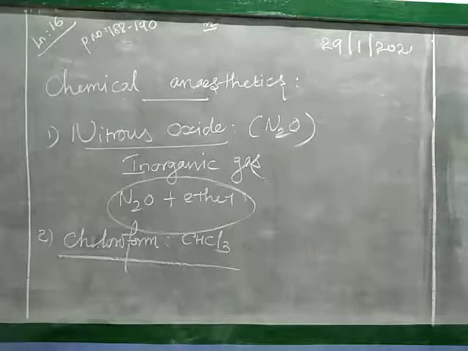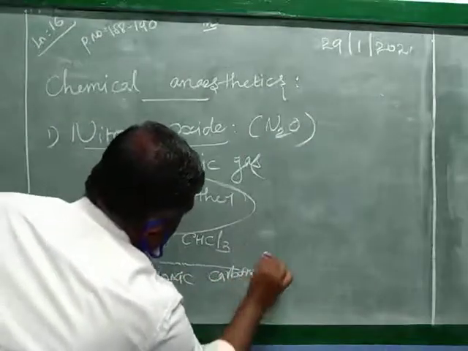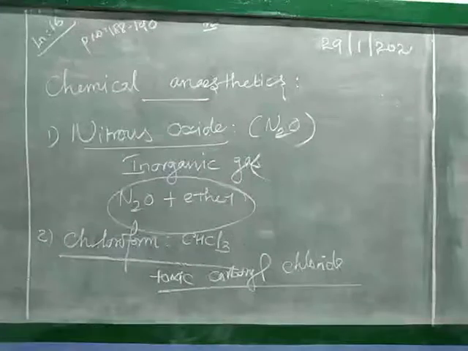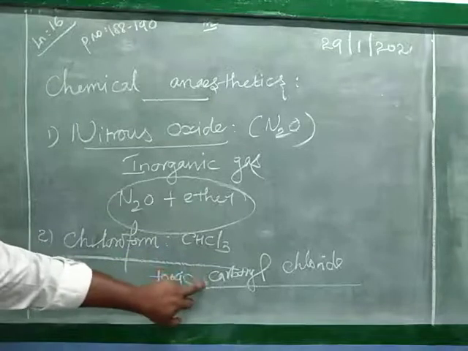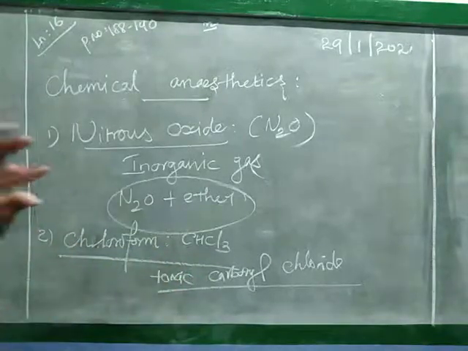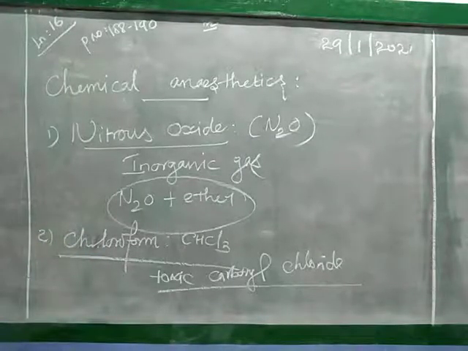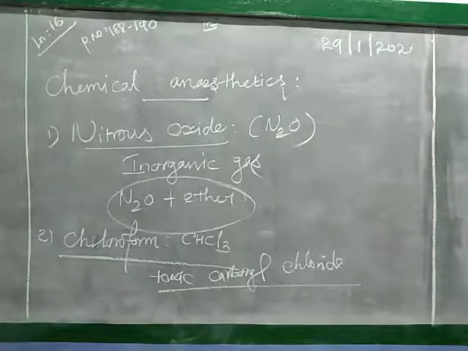When it reacts with oxygen, it forms a new compound, toxic carbonyl chloride. Hence it is not used now. Why is it not used now? Because chloroform combines with oxygen to form toxic carbonyl chloride, which is very dangerous to human beings. Because of this, nowadays we are not using the second one, chloroform. First one nitrous oxide, second one chloroform.